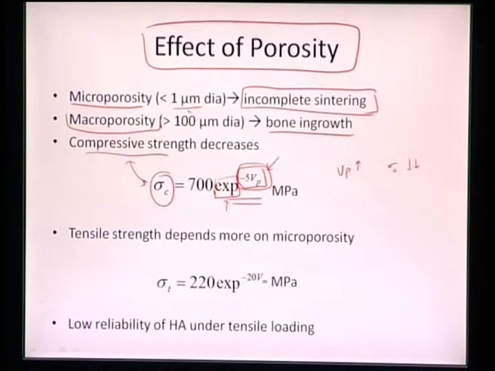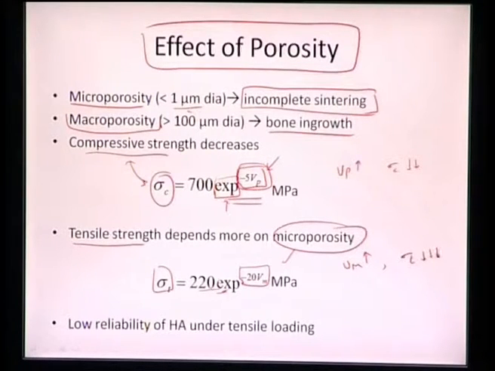But when it comes to the tensile strength, it depends more on the microporosity, and the tensile strength will again decrease exponentially as soon as the microporosity starts. Vm is the microporosity. As it increases, our sigma t, the tensile strength, will decrease very drastically, because microporosity can serve as a potential crack initiating site.